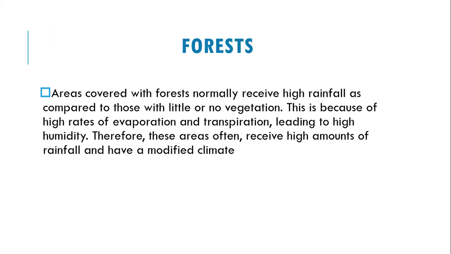The other factor is forest. Areas that are covered with forests normally receive high rainfall as compared to those with little or no vegetation. This is because of the high rates of evaporation and transpiration, which lead to high humidity. Therefore, these areas often receive high amounts of rainfall and they have a modified climate.